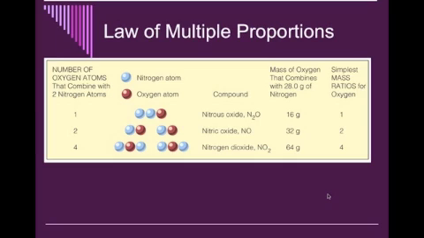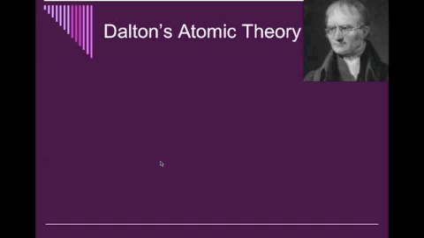And this is another example of the law of multiple proportions. We see we have nitrogen and oxygen. 2 nitrogens, 1 oxygen makes nitrous oxide, or dinitrogen monoxide. And here we have nitrogen and oxygen, nitric oxide, or nitrogen monoxide. And then lastly, we have nitrogen dioxide. So 1 nitrogen, 2 oxygens.